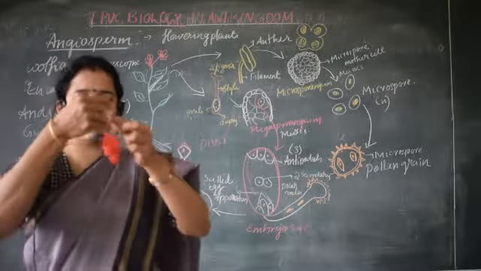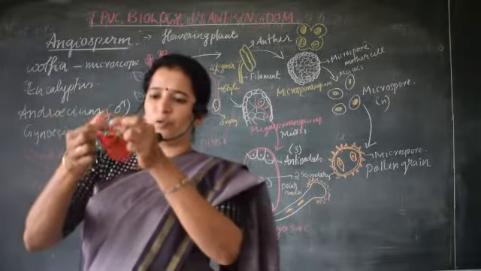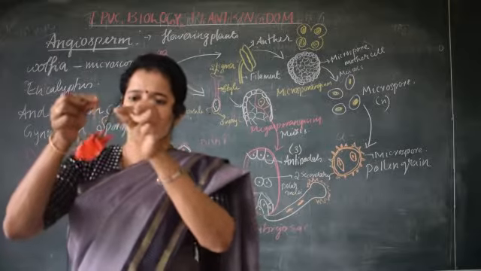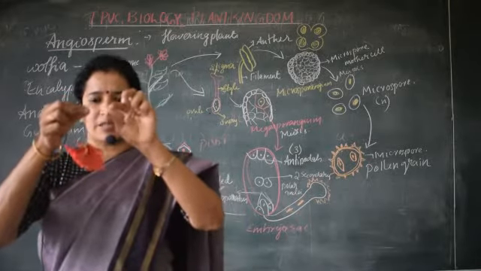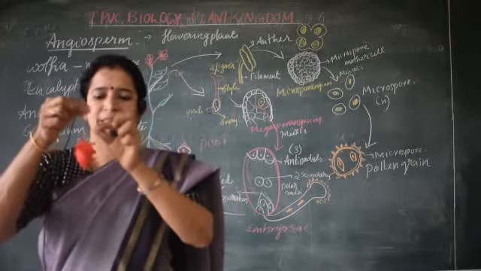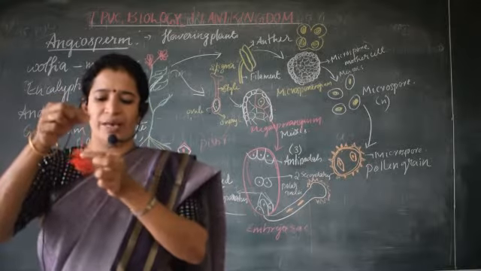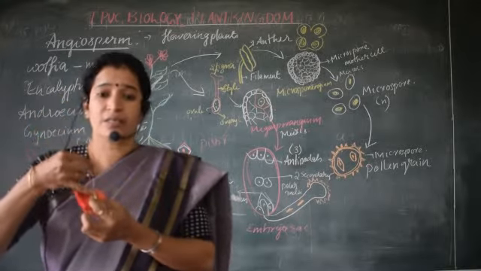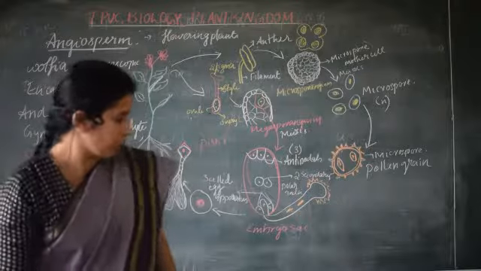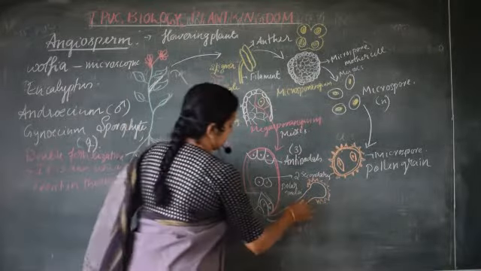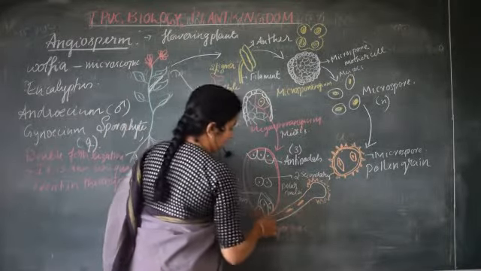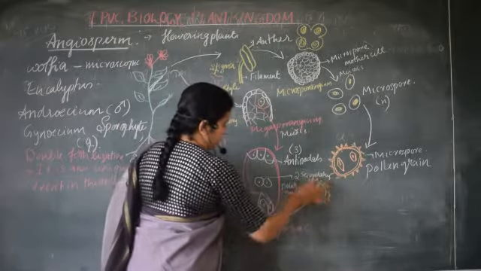You can see this is the stigma structure. If you open the hibiscus flower, you can see a white colored structure in the middle. That is the style, through which it reaches the ovary and ovule. Here it carries two nuclei in it.